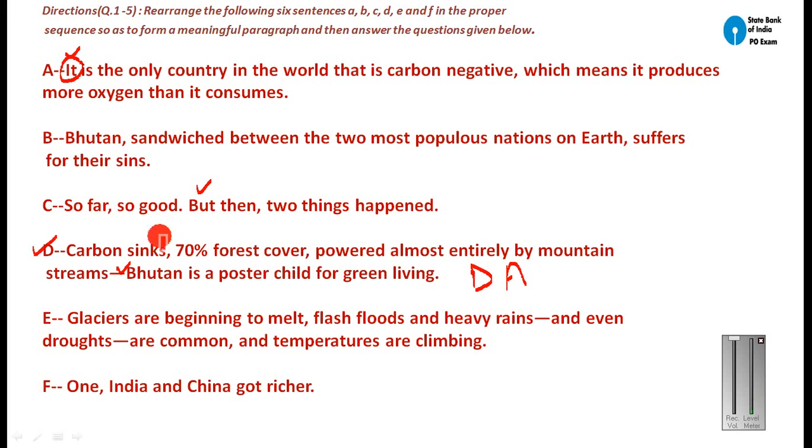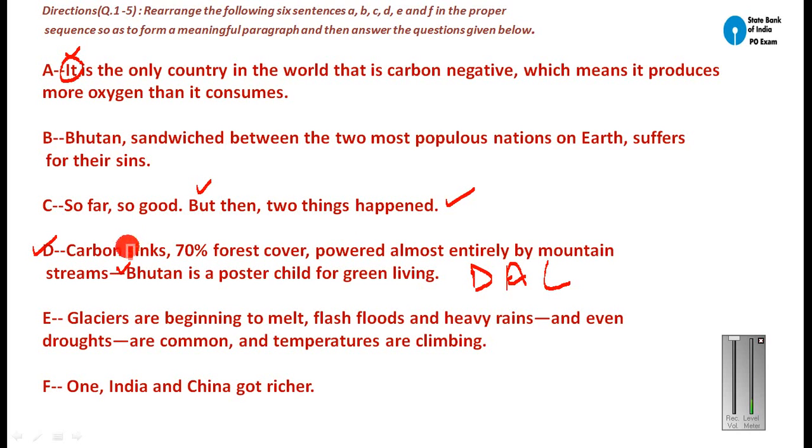Okay, so these are the good things, and this sentence also says something positive about Bhutan, that it is the only country in the world that is carbon negative, which means it produces more oxygen than it consumes. So that is why this will be the second sentence. And after this, just to contrast, you can say, so far so good, but then two things happened. So C will become your third sentence.